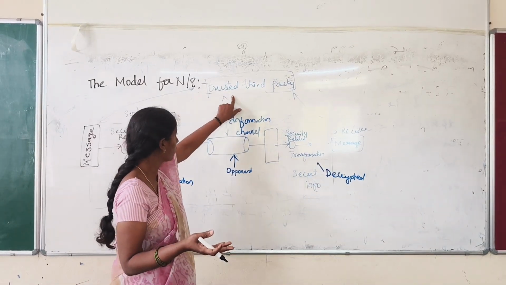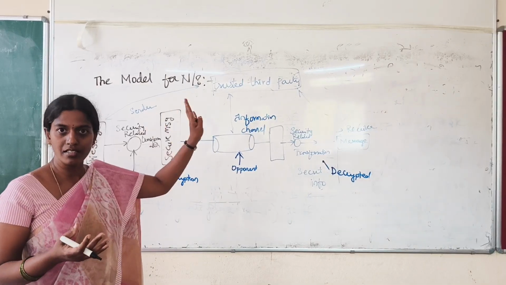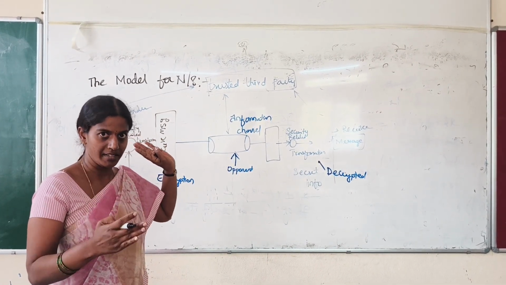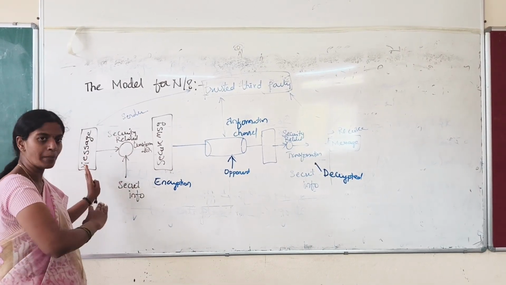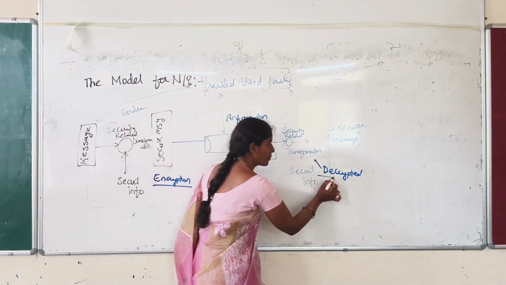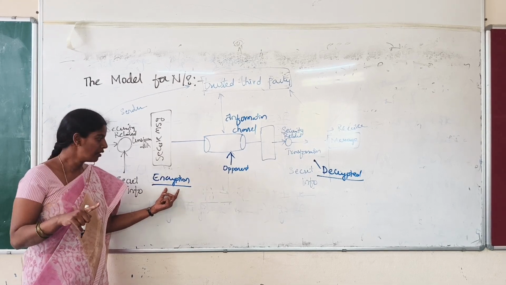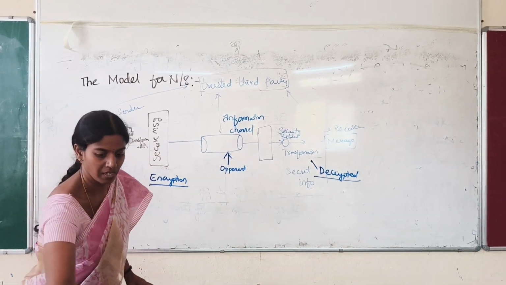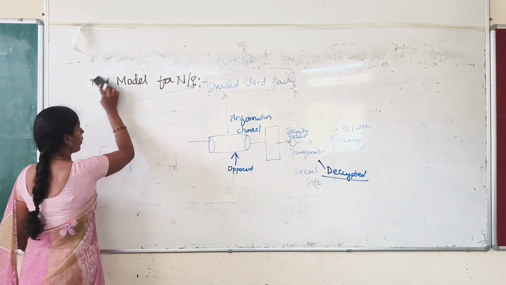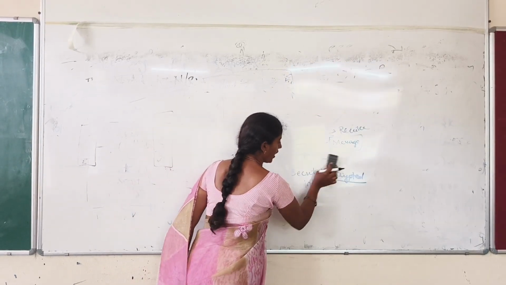Next, we are also using a trusted third party. Who is the trusted third party? This is the person who will be sharing the secret information from sender to receiver. As we have seen how the messages are sent from sender to receiver, in between we have seen two processes, encryption and decryption. Now we will elaborate with one cipher what encryption and decryption are. We have so many cipher techniques, and among all that, we will discuss one cipher technique today.